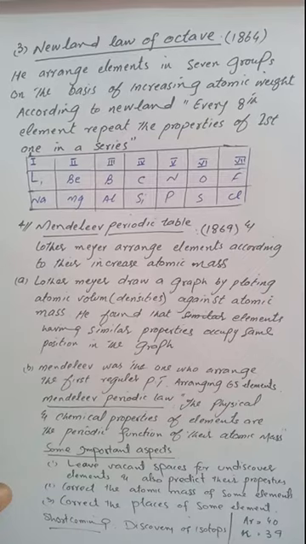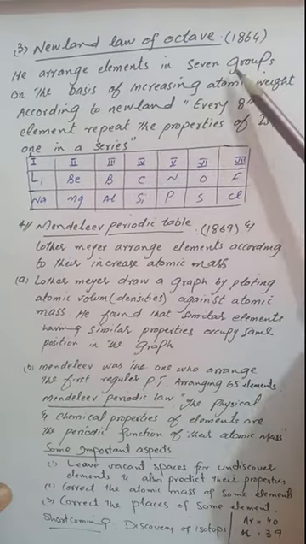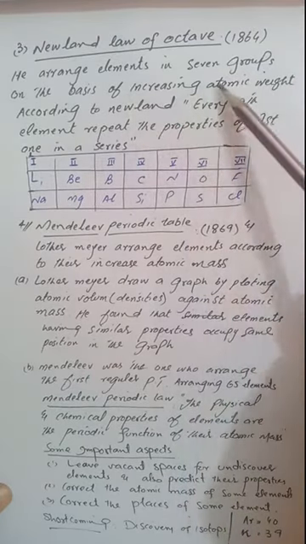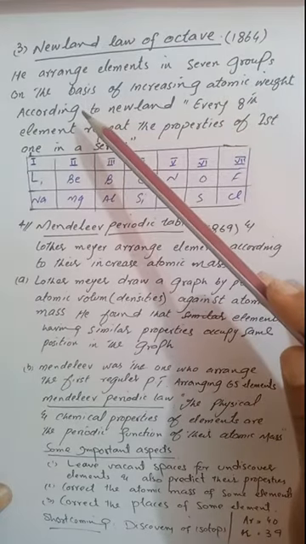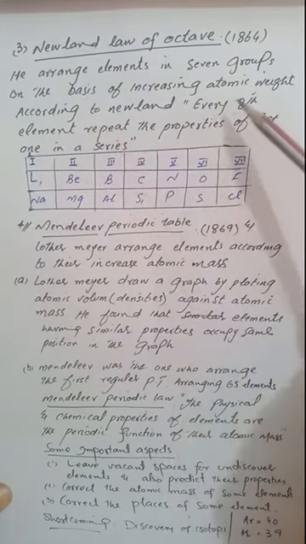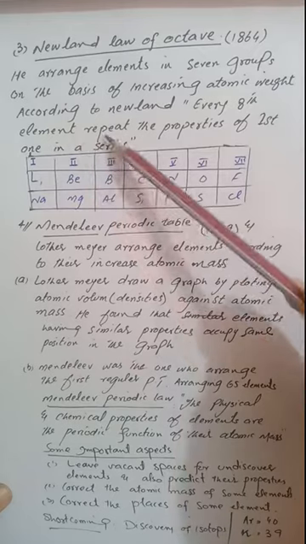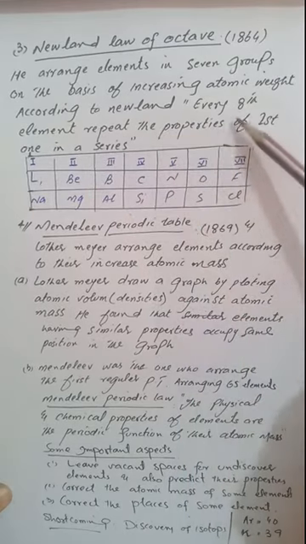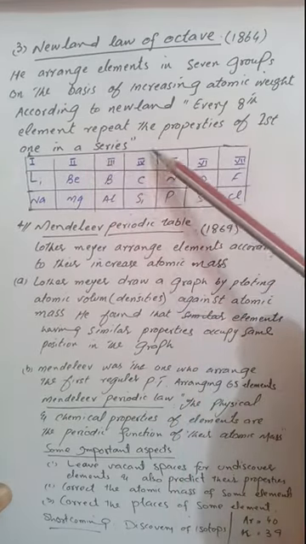He arranged elements in 7 groups on the basis of increasing atomic weight. According to Newlands, every 8th element repeats the properties of the first one in a series.